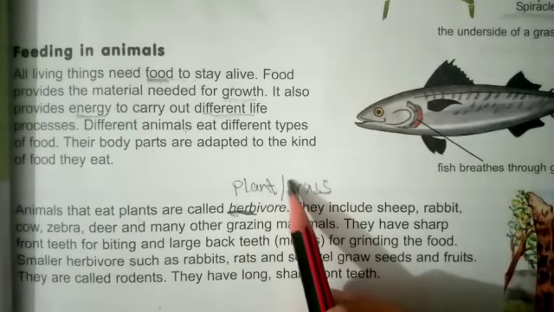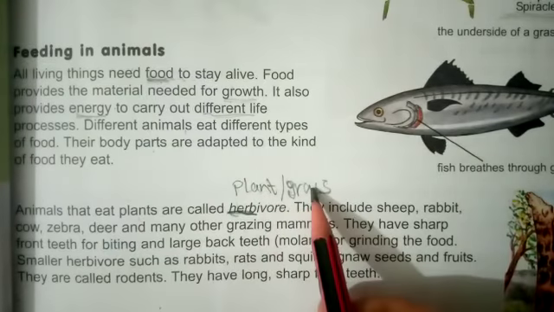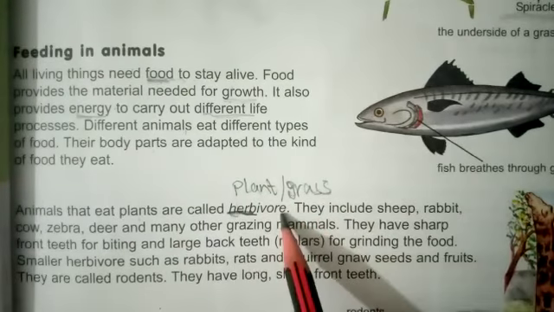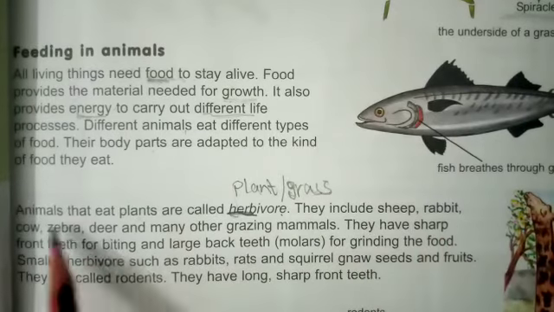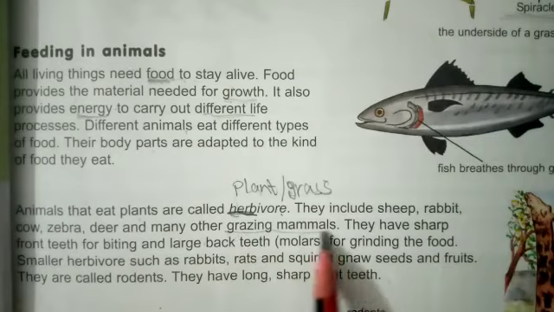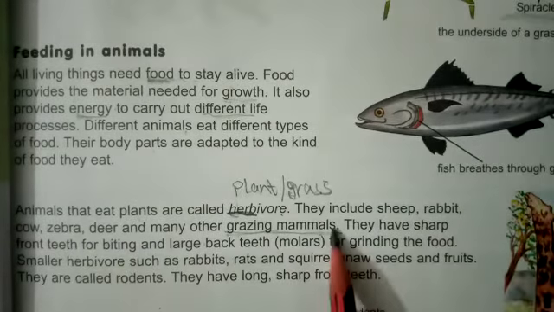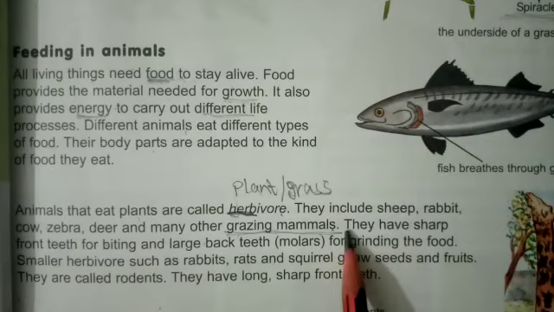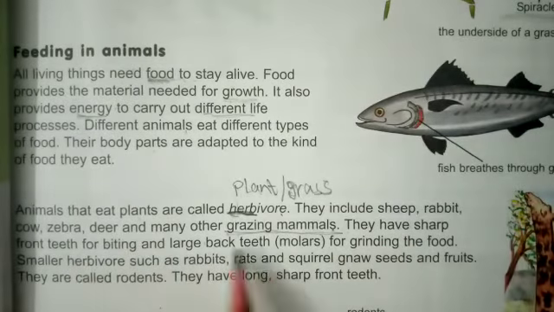So basically herbivores are those animals which eat plants or grass, means they eat green leaves. Their examples are sheep, rabbit, cow, zebra, deer, and many other grazing mammals. Grazing mammals mean those mammals which eat grasses. So, what type of teeth do they have? They have sharp front teeth and large back teeth.